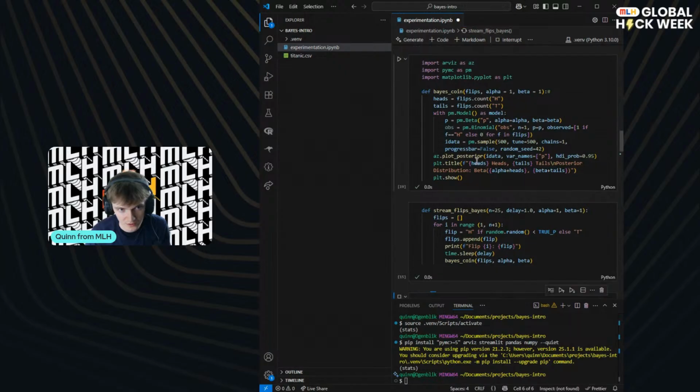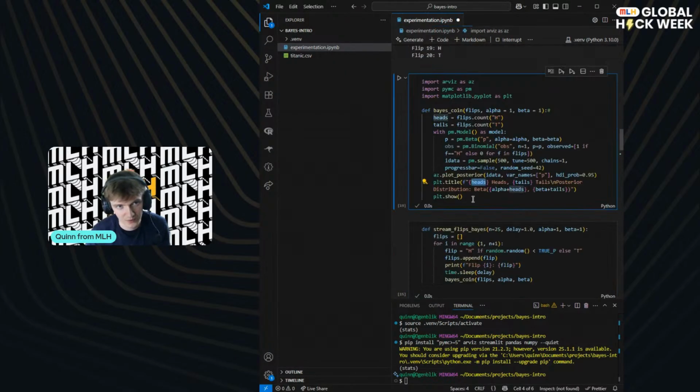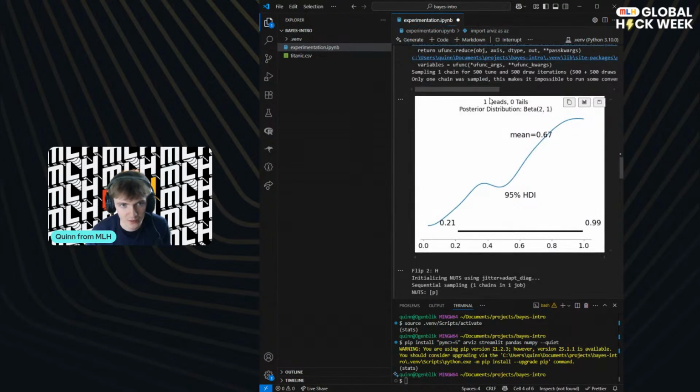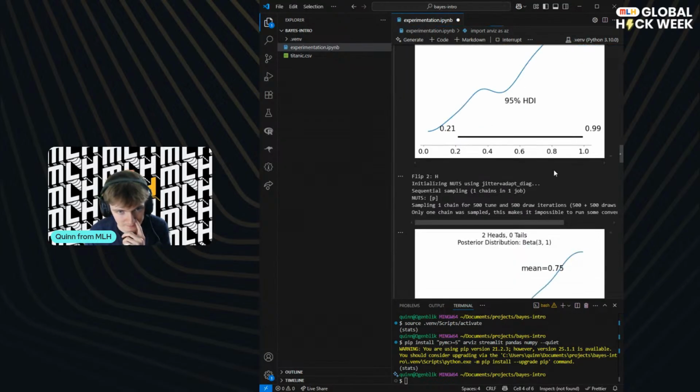What I just did there is count the number of heads and tails so that this updates, because otherwise it's just using whatever we had previously. We weren't updating it. So we've got 1 heads first, and we're seeing that it's a lot more likely. After our prior we update, we get a posterior where we add 1 to our uniform, which was 1, 1. And then we've got this kind of weird wiggly line, which is our posterior, and it's just a bit confused basically, but it's saying, okay, we think it's much more likely at the moment that we get heads, 66% chance, and you can see where that comes from, right? 2 out of 3 gives us our mean.